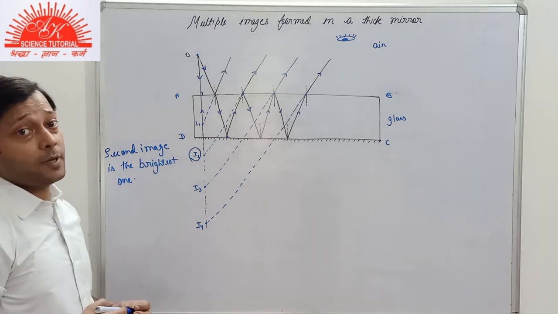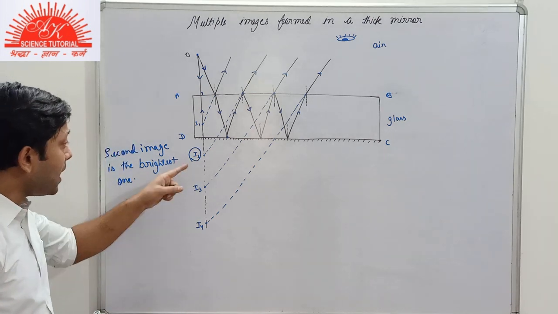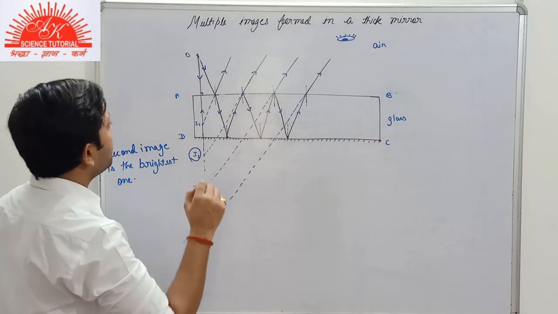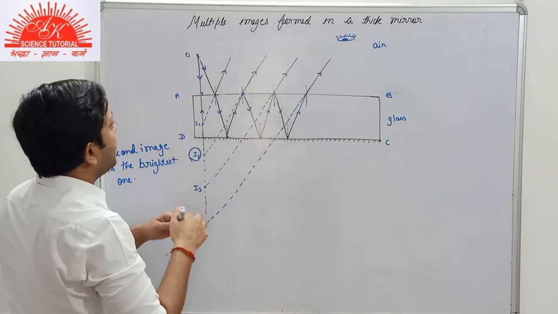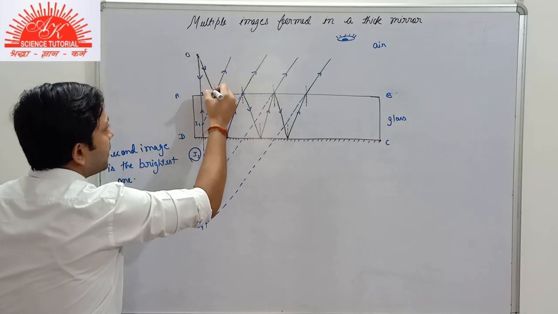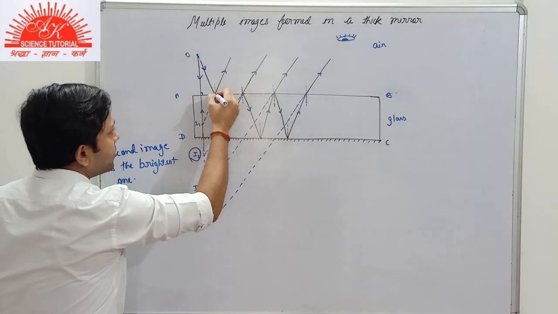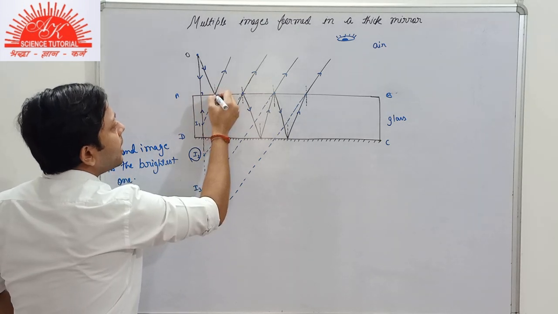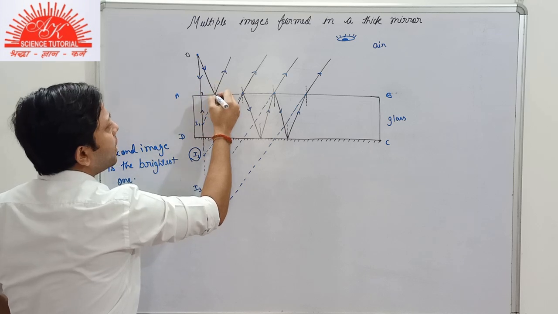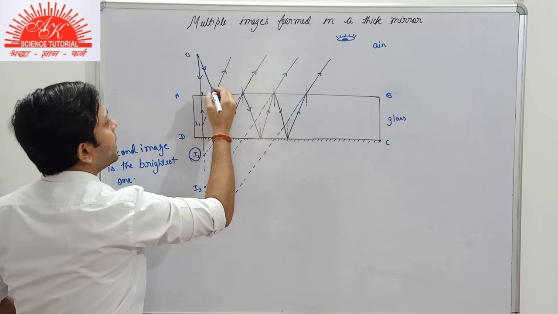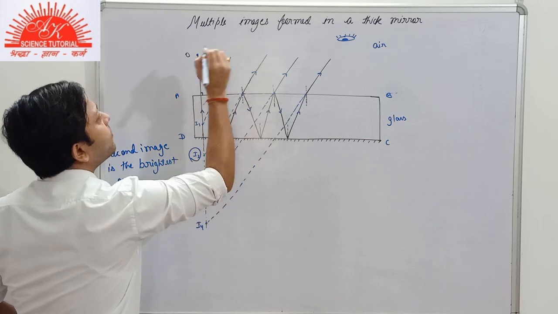Now you also might be asked the reason behind it, that why is the second image the brightest one? It will be very clear to you. Look for it. When the incident ray is oblique to the surface, it strikes at this position, and a greater part of the light ray is refracted, as the surface AB is transparent, and some part of the light ray is reflected.